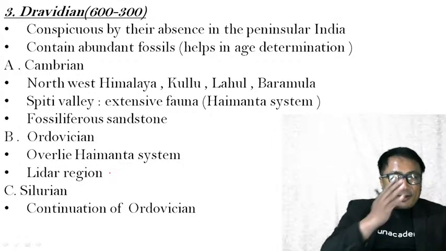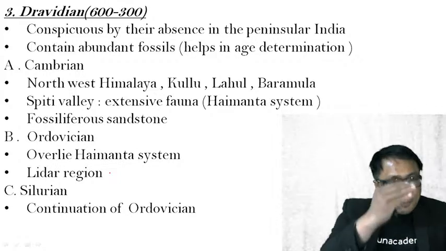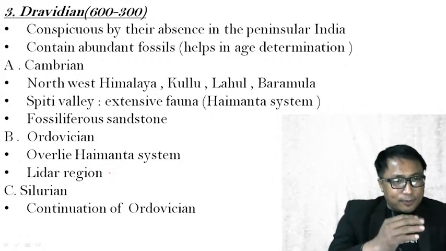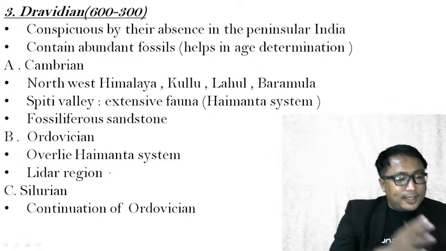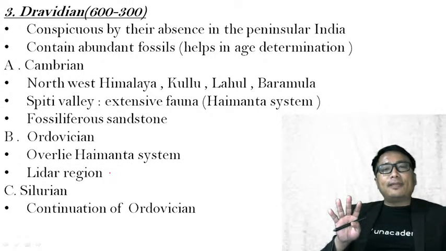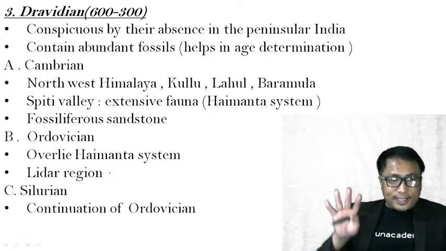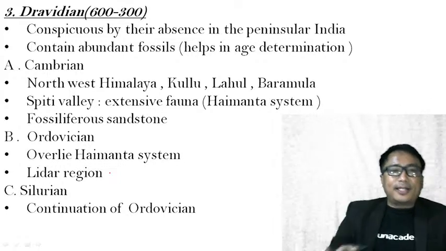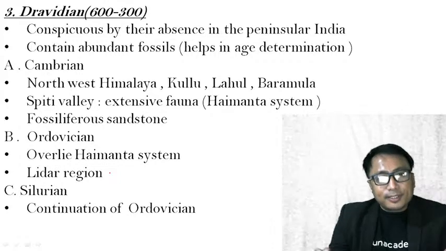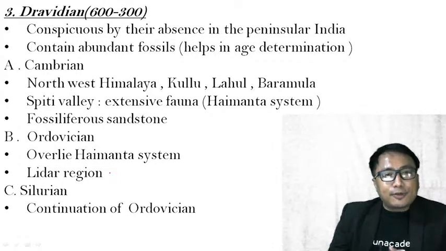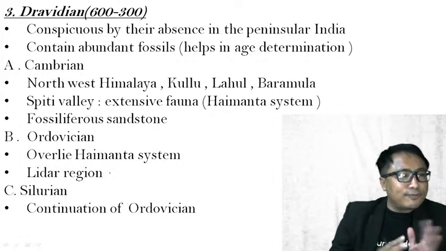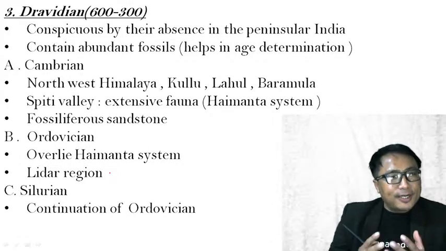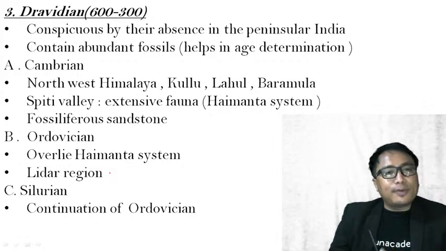Now in the Vindhyan rock system under the Purana rock system, which we have seen just now, the traces of plant and animal life are there, meaning initiation. Under this Dravidian rock system, there is a full-blown presence of plants and animals. When you have a presence of plants and animals, then the presence of fossil fuel will be there. Therefore, under this Dravidian rock system you will have an abundance of fossil fuel.